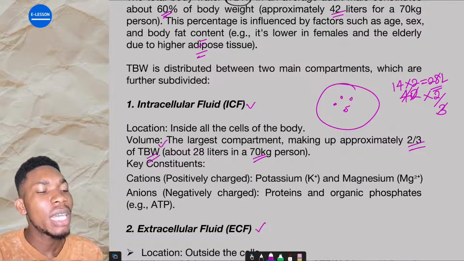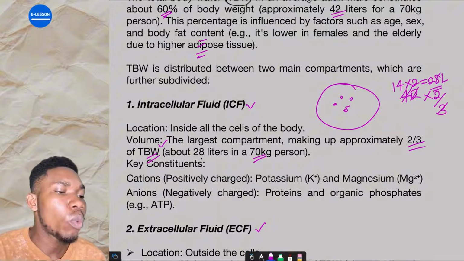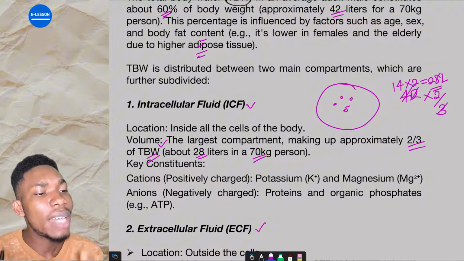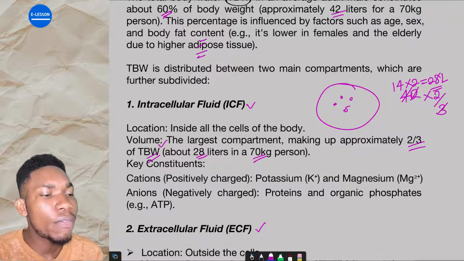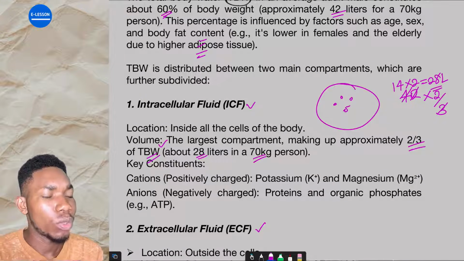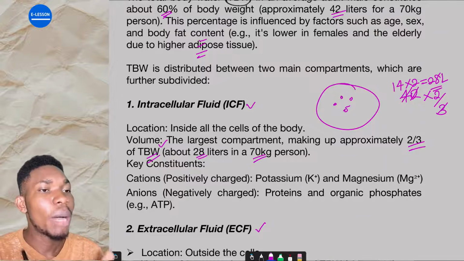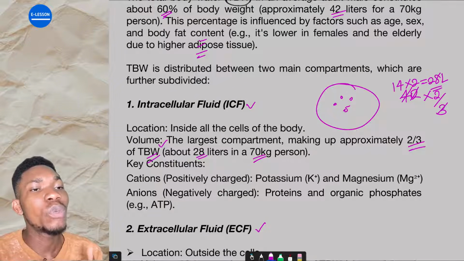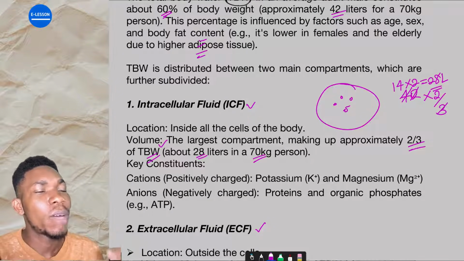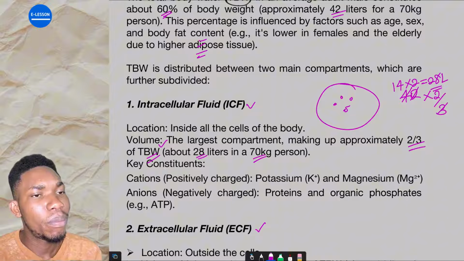So the intracellular fluid, ICF, is the largest fluid compartment in the human body, and it is 2/3 of the total body water, which is about 28 liters. Total body water, we say, is approximately 42 liters for a 70 kg person. Just put it at the back of your mind.